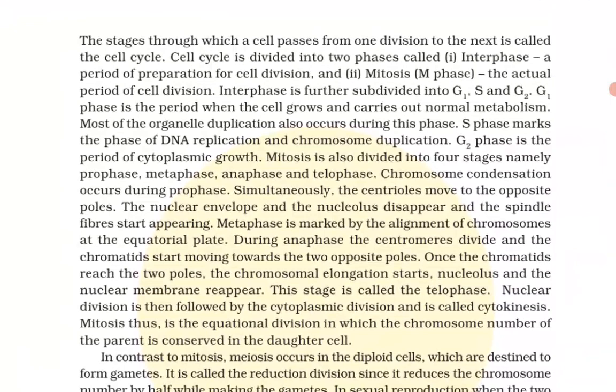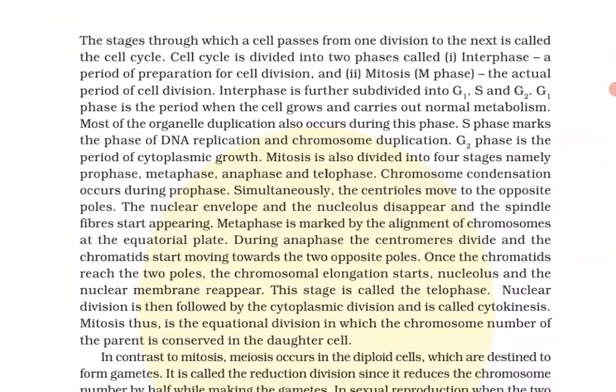The cell cycle is divided into two phases called interphase, a period of preparation for the cell division, and mitosis, or M phase, the actual period of the cell division. Interphase is further subdivided into G1, S and G2. G1 phase is the period when the cell grows and carries out normal metabolism. Most of the organelle duplication also occurs during this phase. S phase marks the phase of DNA replication and chromosome duplication. G2 phase is the period of cytoplasmic growth.